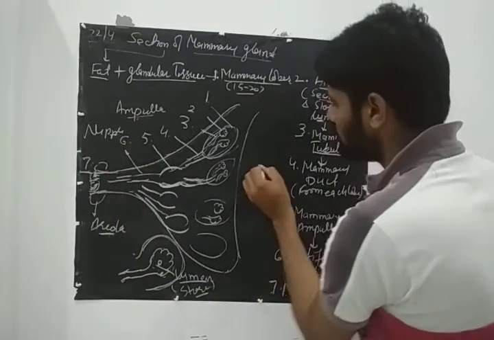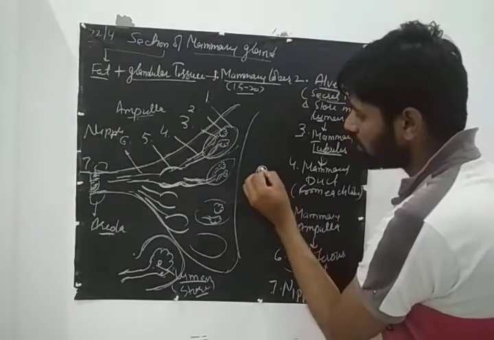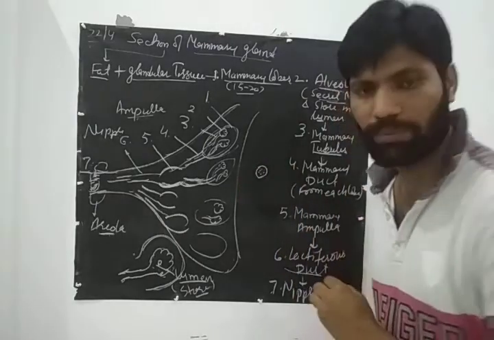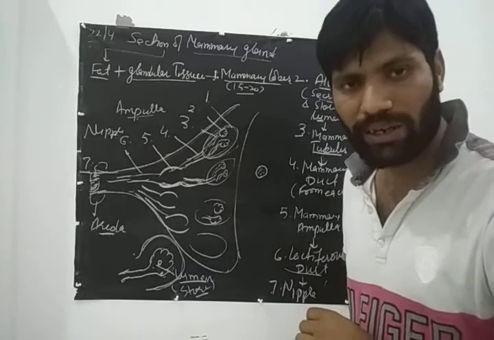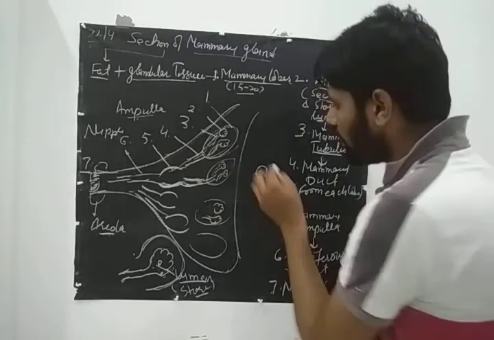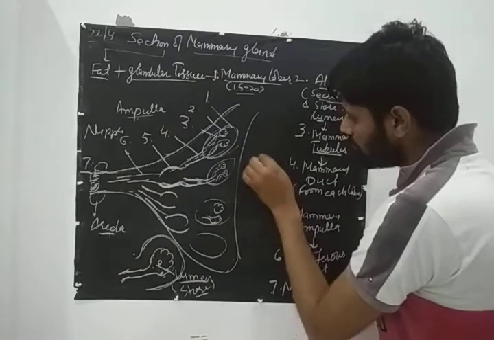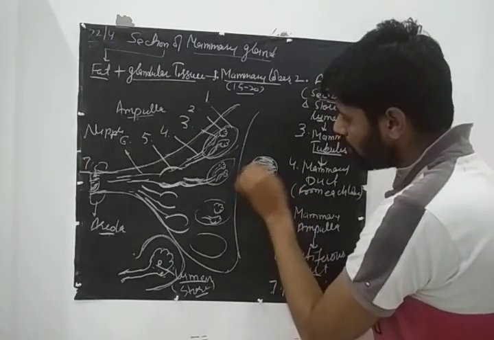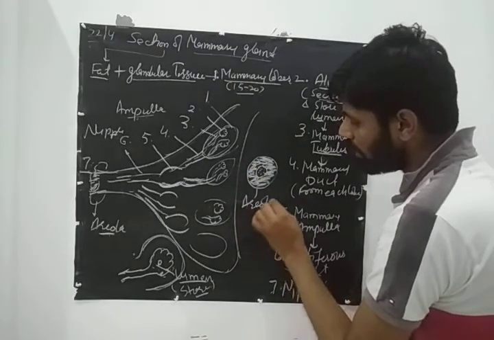If you have ever seen the structure of the breast in front view, then this is the nipple, and many small pores are present in the nipple. They are from the lactiferous ducts, and around this nipple the breast forms a dark structure known as the areola.